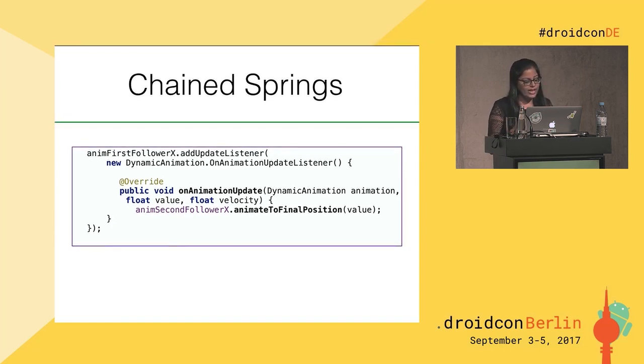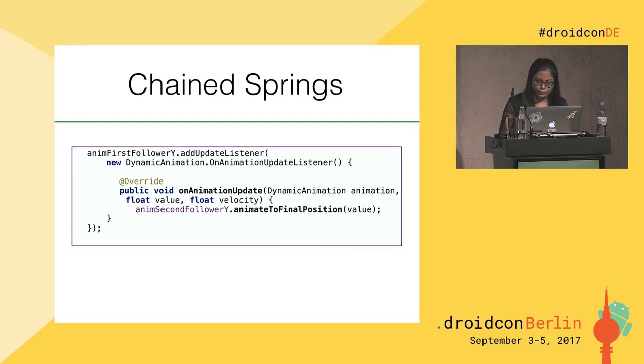Right now we are getting the animation value and velocity in this on animation update for the first follower. The trick is to call animate to final position and set the animation value. This value which you are seeing is the same as the first follower value. So it's going to create a chained spring animation, so that the lead value is updated to the first follower and the first follower value is updated to the second follower. And that's it. You have learned how to create a chain force.